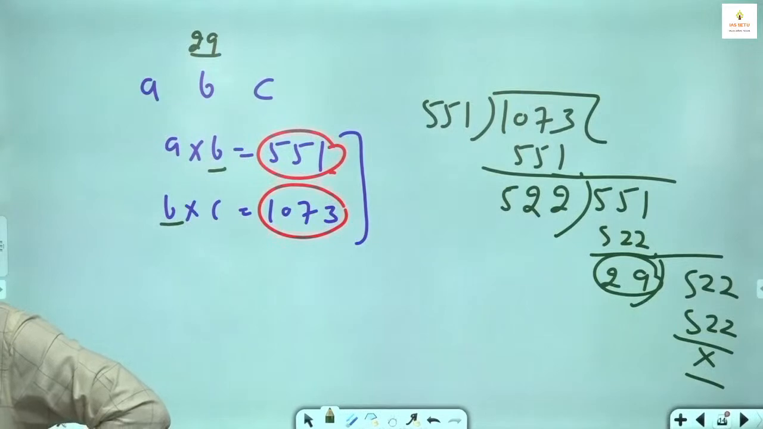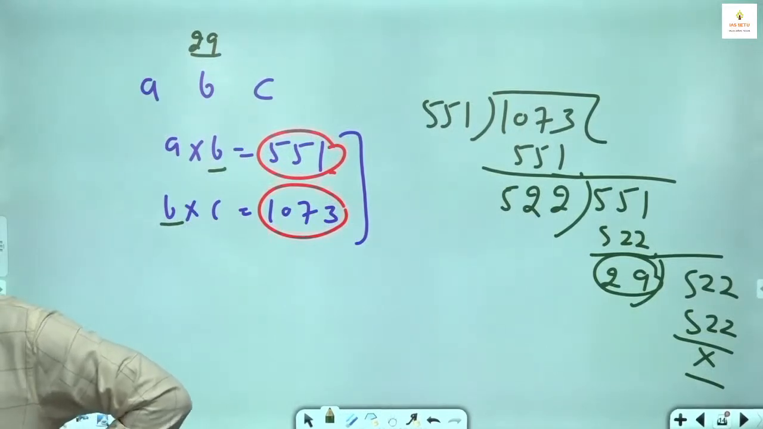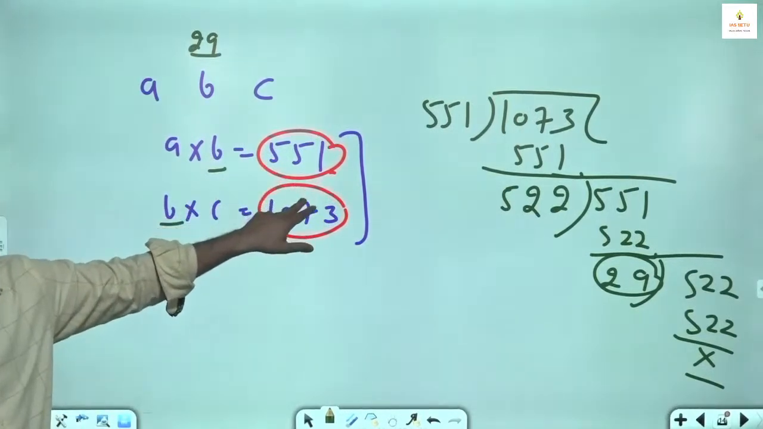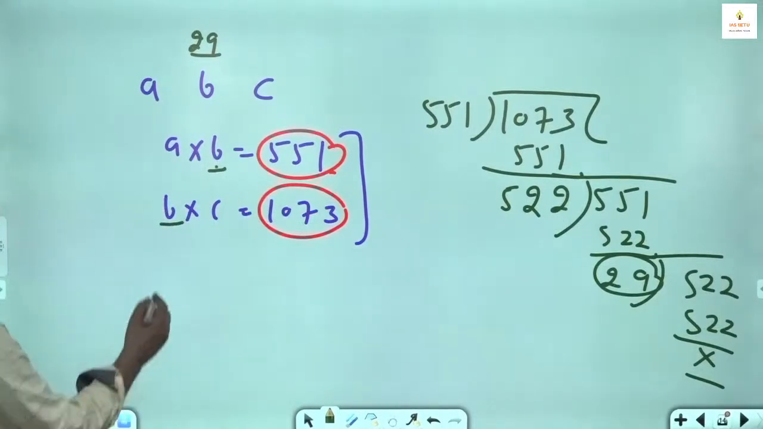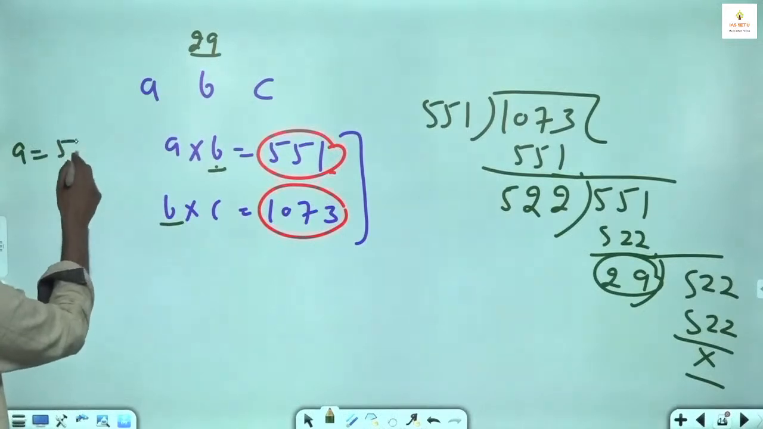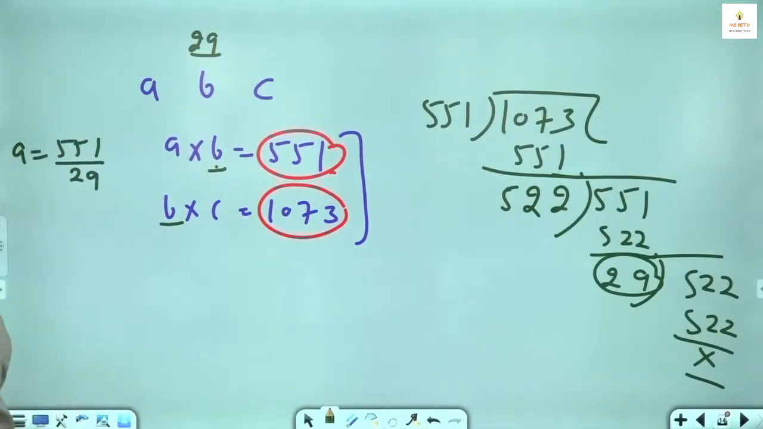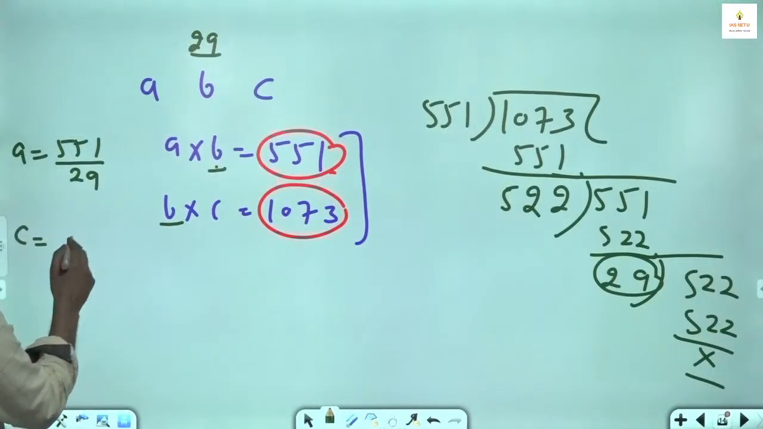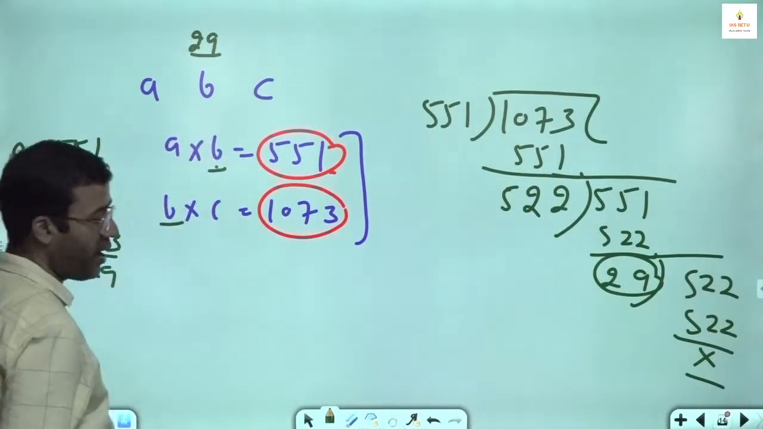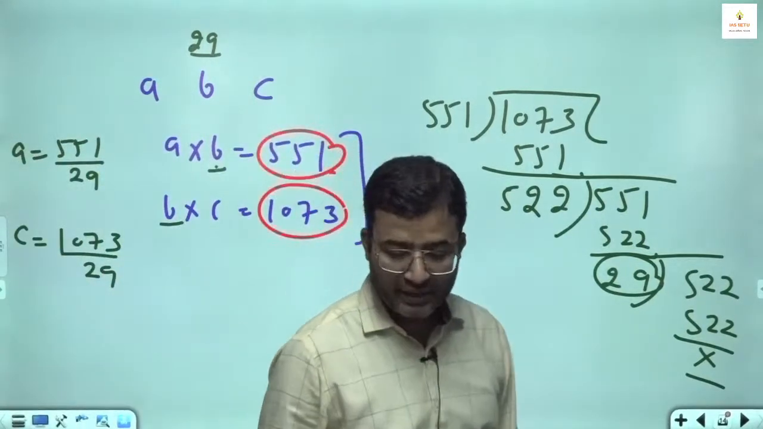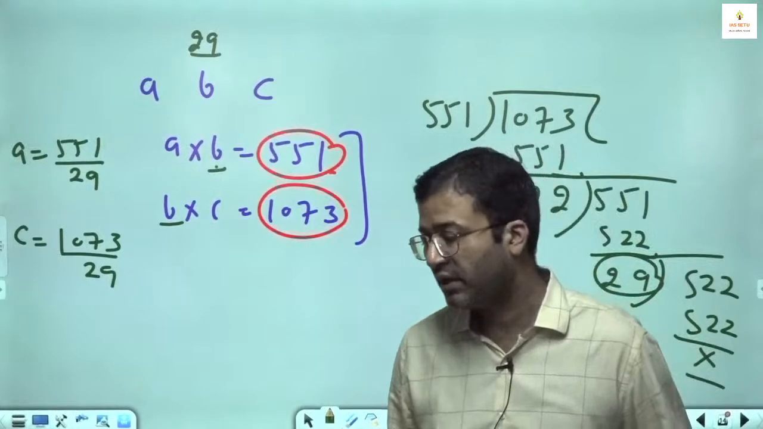Tell me how you can find A. Because the product of two numbers is 551, put the value of B and you get the value of A. So can we say what will be A? A will be 551 divided by 29. What will be C? C will be 1073 divided by 29. Then you add. Find A. Take your time and find C.